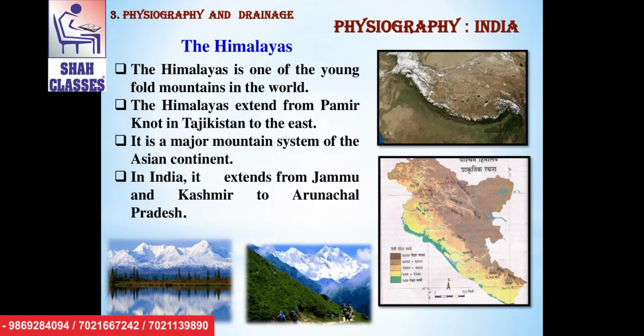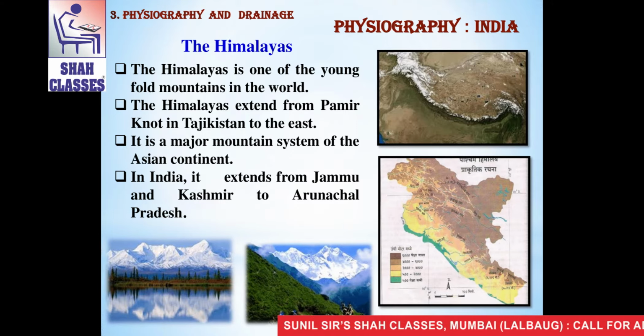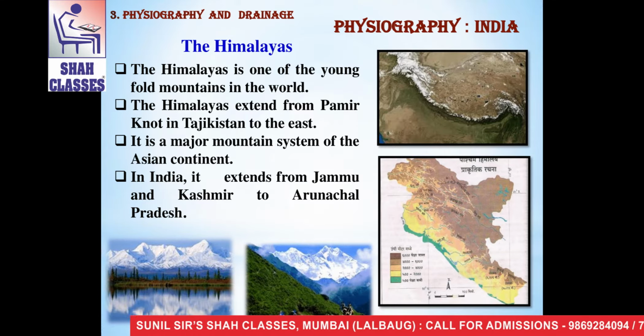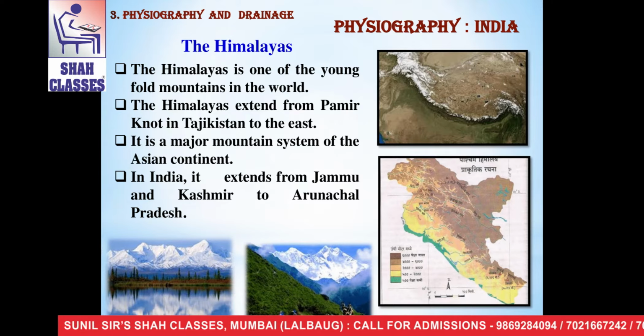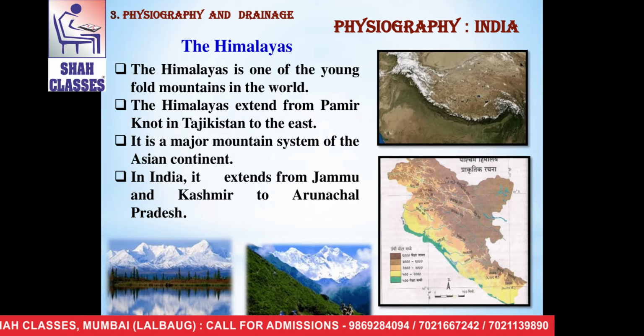The Himalayas is one of the young fold mountains in the world. The Himalayas extend from Pamir Knot in Tajikistan to the east. It is a major mountain system of the Asian continent. In India, it extends from Jammu Kashmir to Arunachal Pradesh.